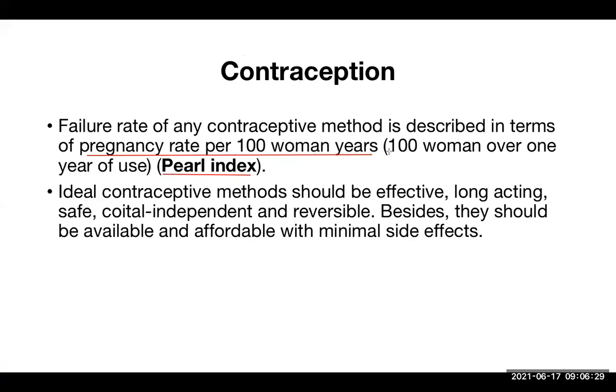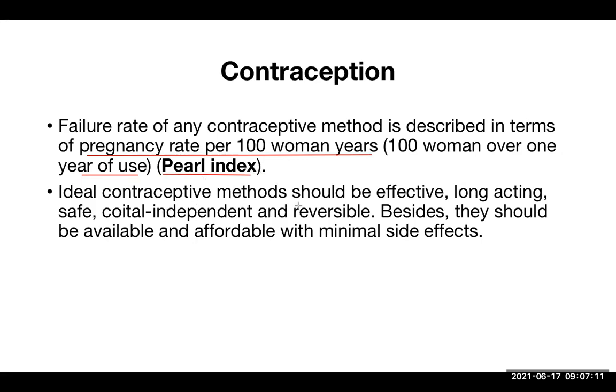The meaning of 100 woman years means 100 women over 1 year of use. So, if 100 women have used that particular contraceptive method over 1 year, how many of them got pregnant? Accordingly, we calculate the failure rate of any contraceptive method. Remember, contraception is provided to block the pregnancy, to inhibit the pregnancy. If they are getting pregnant, that means this contraception has failed to protect that. Okay, so it is the failure rate. This is known as Pearl index.